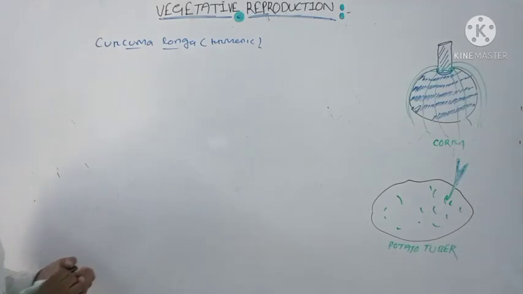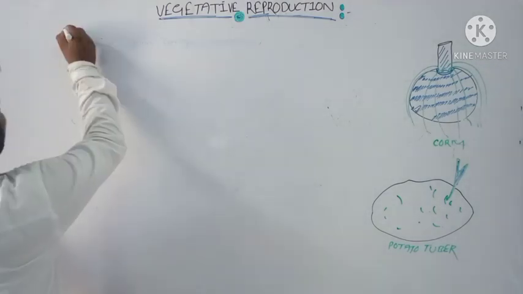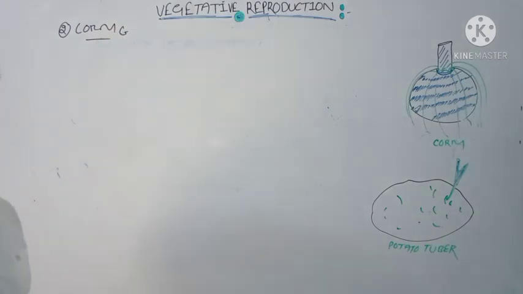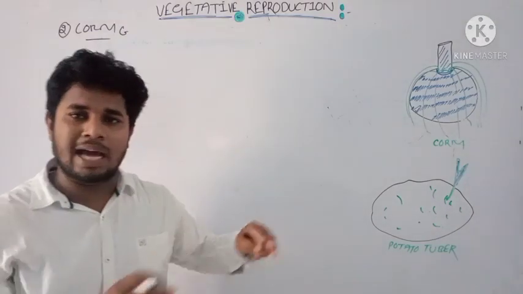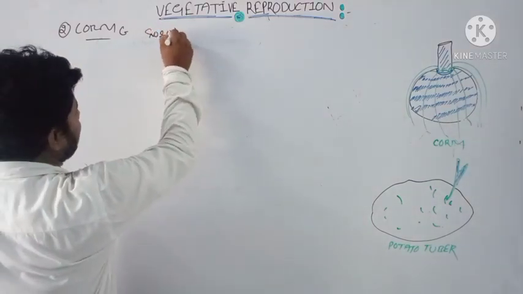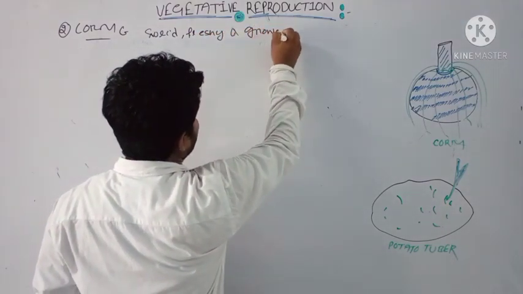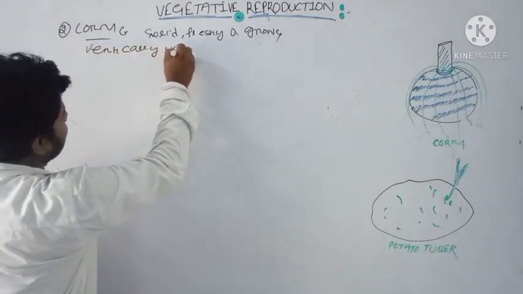Next, we will do the second type, that is the corm. We will know the structure of the corm and how it is different from the structure of the rhizome. As in the rhizome, we have seen that it grows horizontally along the soil surface, but the corm structure is very solid, fleshy, and grows vertically under the ground.